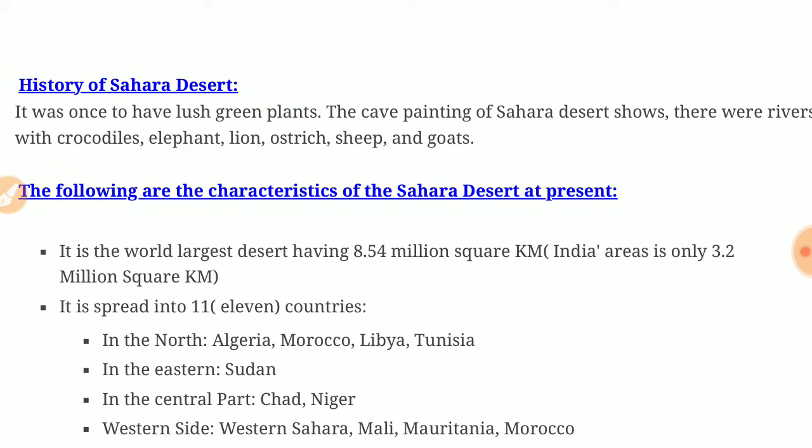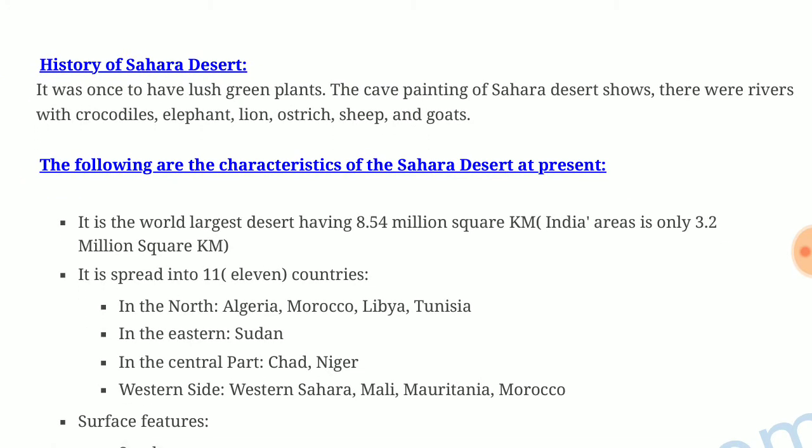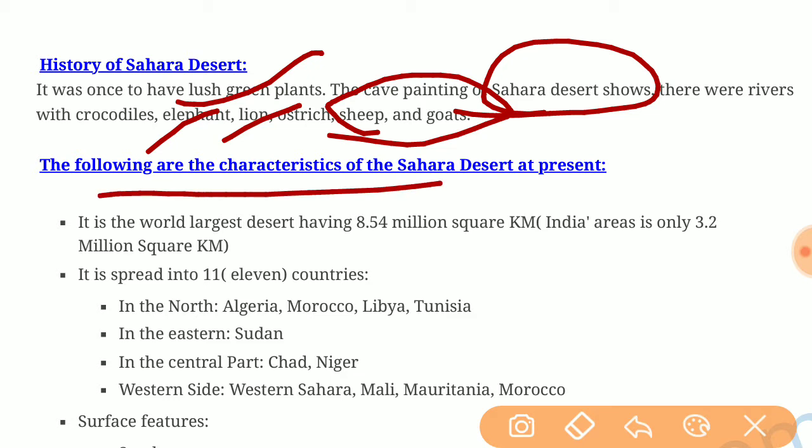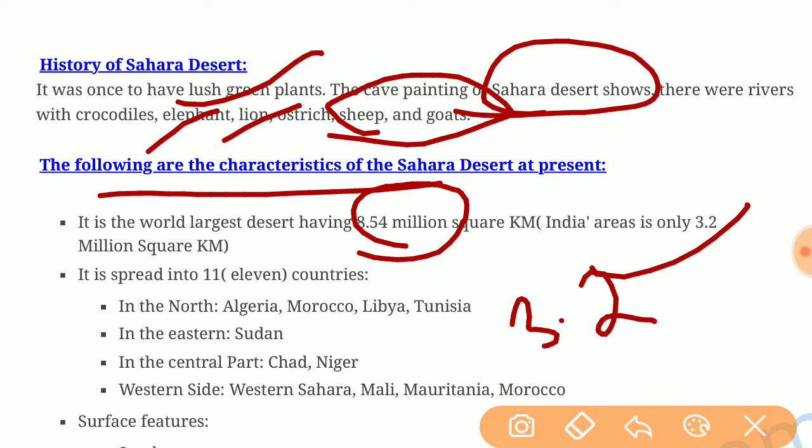Sahara Desert. It was once said to have lush green plants in the Sahara desert. The cave paintings of the Sahara desert show there were rivers with crocodiles, elephants, lions, ostriches, sheep, and goats. The following is the characterization of the Sahara Desert at present: it is the world's largest desert, having 8.54 million square kilometers, while India's area is only 3.2 million square kilometers.